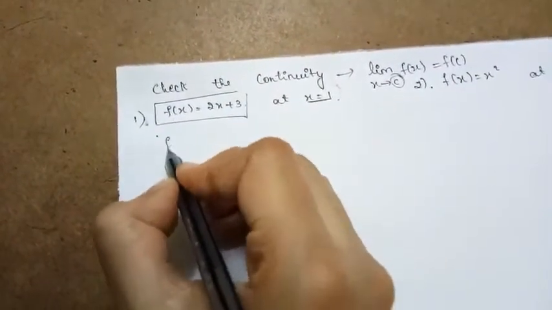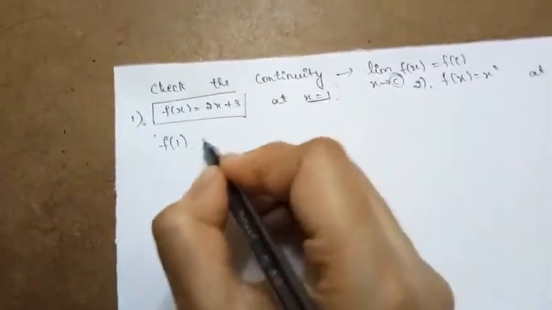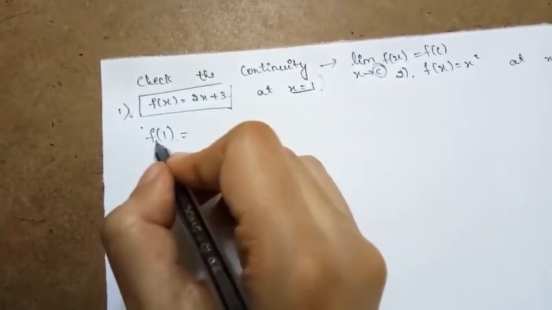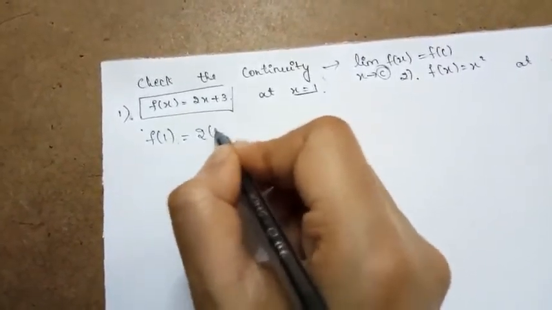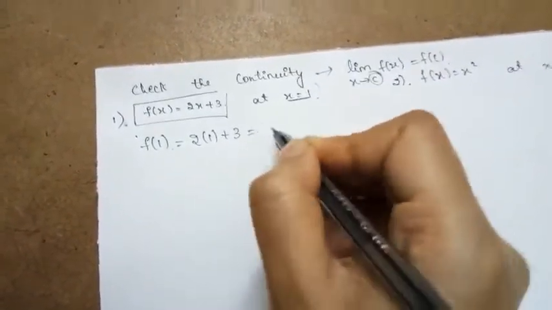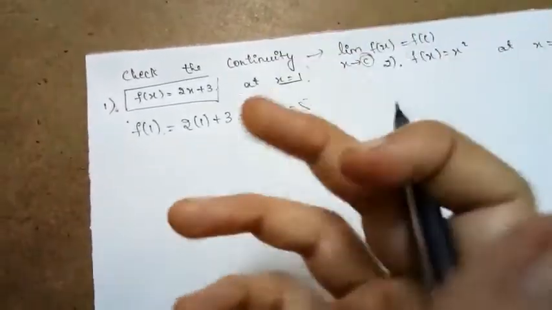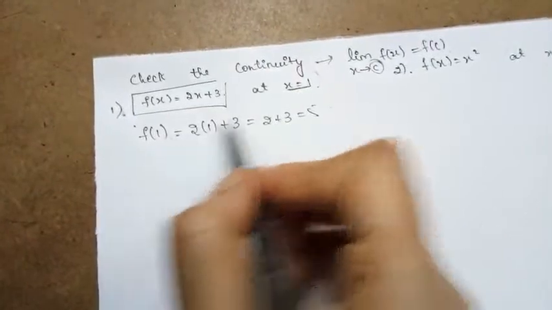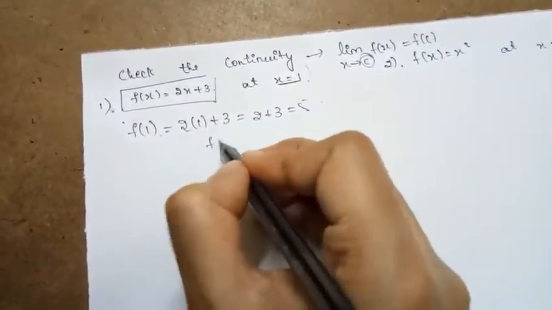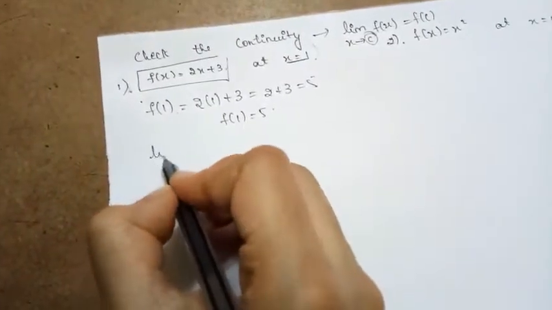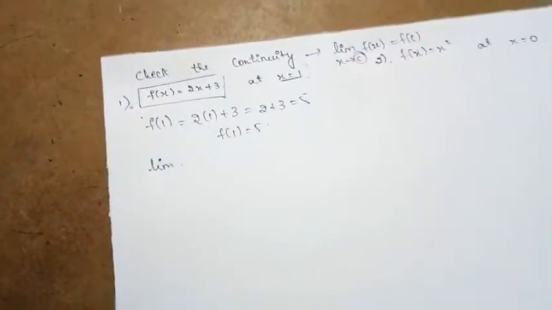So what is the value of the function at that point? At that point it is nothing but f of 1, that is nothing but 2 into 1 plus 3. So 2 plus 3, which is nothing but 5. So the value of the function at the given point is 5, that is f of 1 is equal to 5.